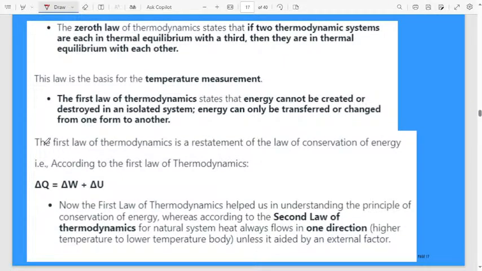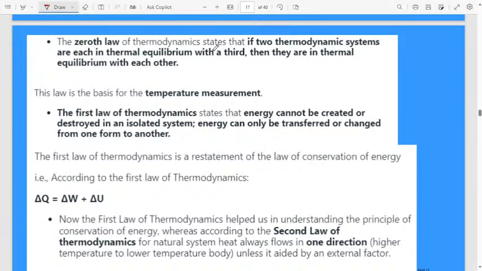The zeroth law of thermodynamics states that if thermodynamic systems are each in thermal equilibrium with a third, then they are in thermal equilibrium with each other. The law will be the basis for temperature measurement. I will tell it in a very simple way.